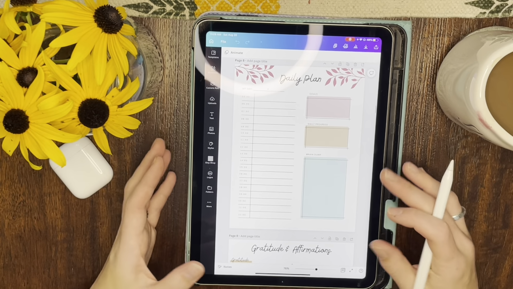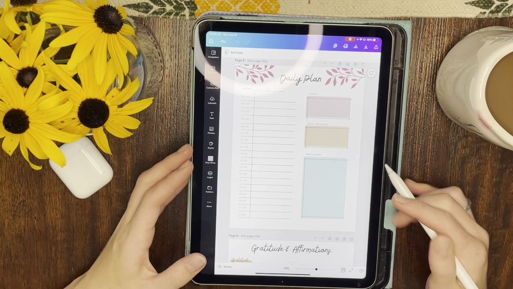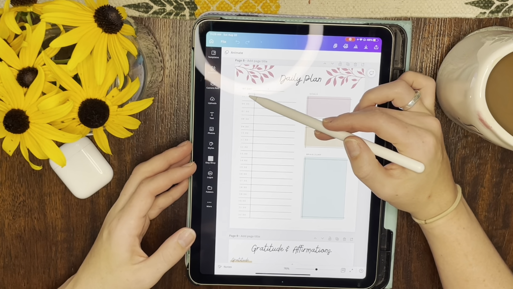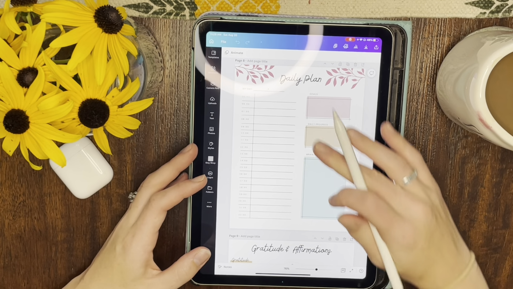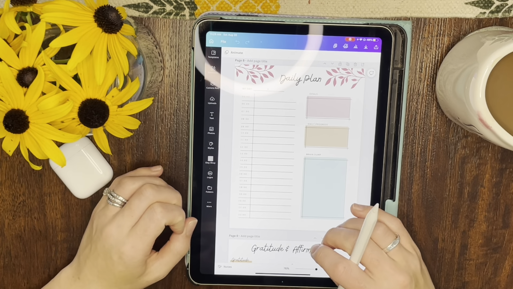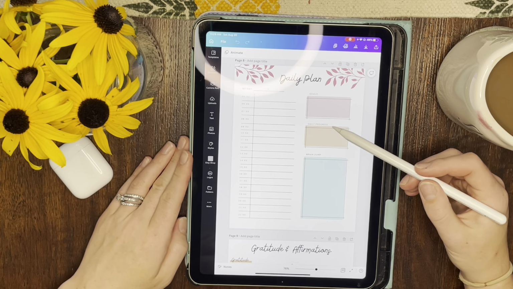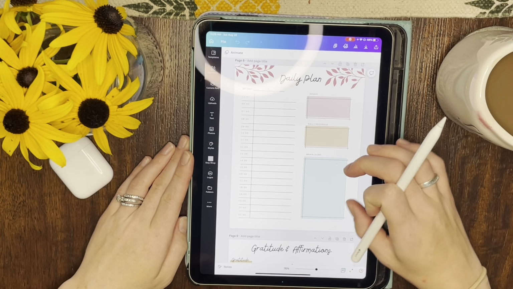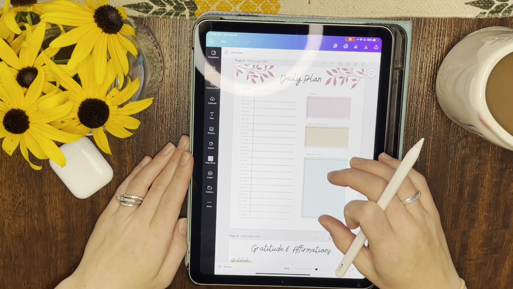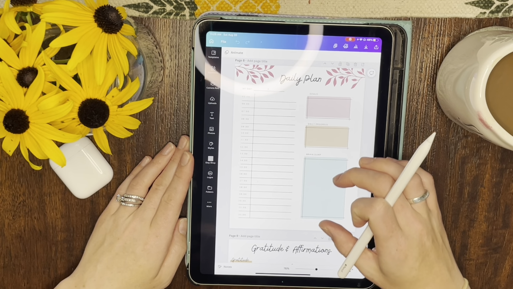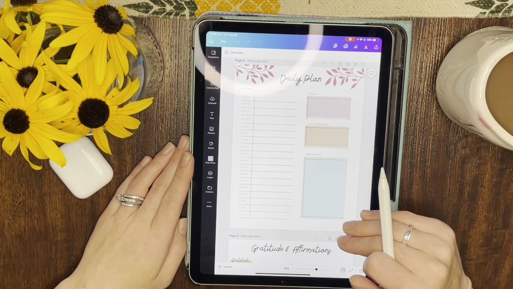All right, then I do have a daily spread. This one has your day, you can put the date. It's got hourly 5 a.m. to 10 p.m. here, so you can write all your activities. This can help you time block. And then I have different boxes. I didn't want to put another to-do list here, so I just put a brain dump section. You can make that your to-do list. You can be like, this is a don't forget type of thing. This is free space for you.